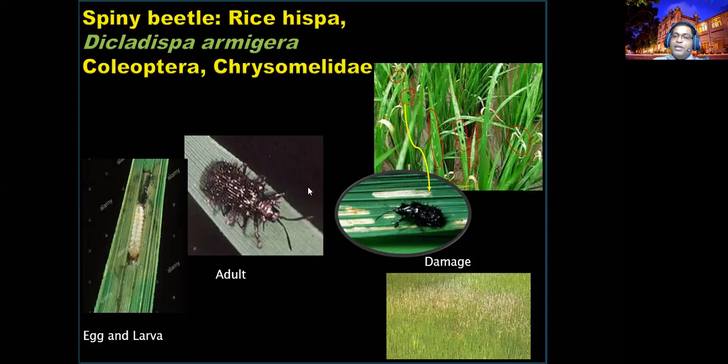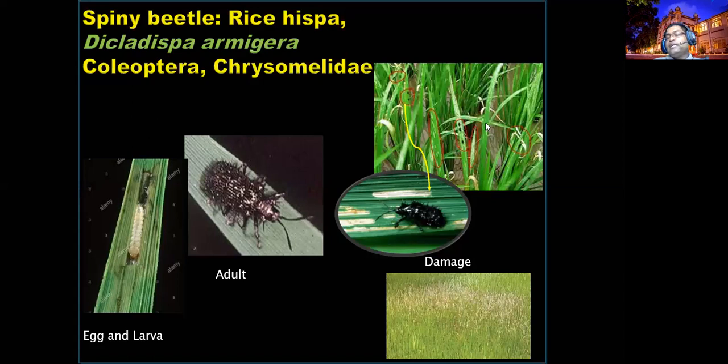The females lay eggs, and from these you can expect the young larvae, which we sometimes call grubs in Coleopteran. Grubs and adults are the damaging stages. They scrape the leaves and eat the green content. That's how you can expect white stretch marks here and there.